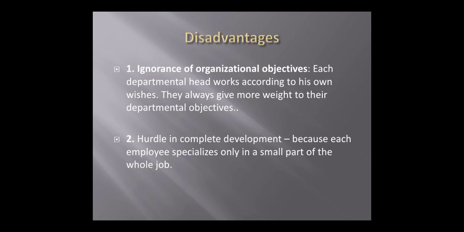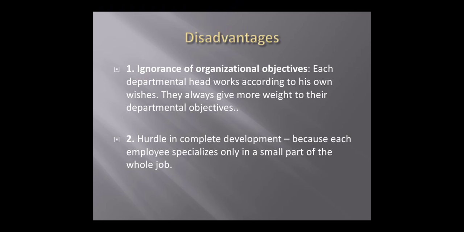So next one is hurdle in complete development. Hurdle means what? Barriers or opposition. Because each employee specializes only in a small part of a whole job. Already all of you know, the whole work is not assigned to one person. So work is divided into small parts. For that we call it a job. So due to the functional structure, what is going to happen? One person is able to do a single work only.